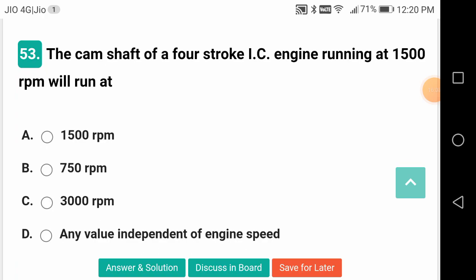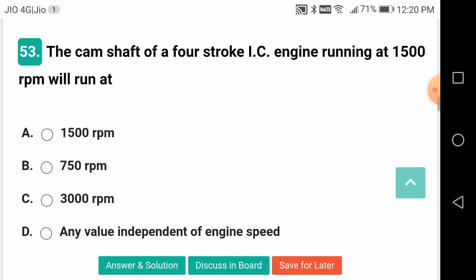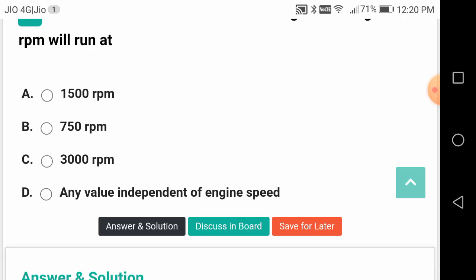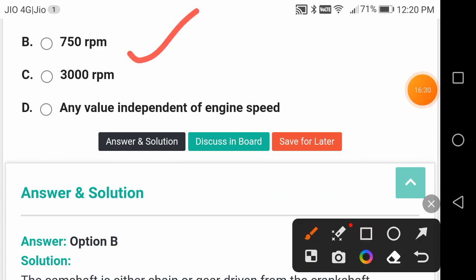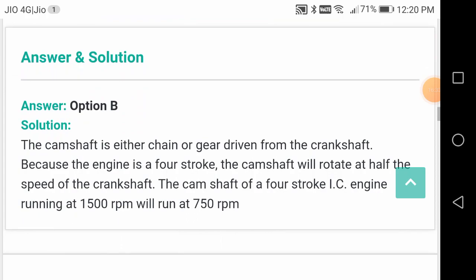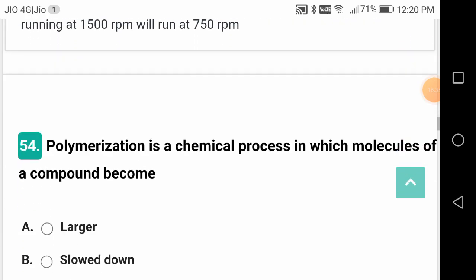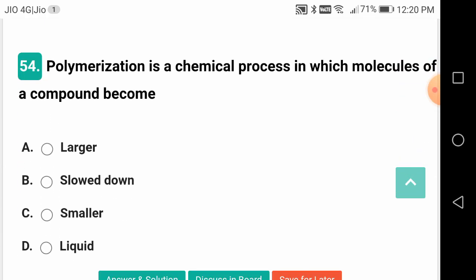Rich mixture is any mixture which is having an air fuel ratio lesser than 14.5, which is also known as the chemically correct air fuel ratio. More than that is known as the lean mixture, for example, 16:1. The camshaft of a 4-stroke engine running at 1500 rpm will run at 750 rpm, half of the speed. Camshaft speed will always be half the crankshaft speed.